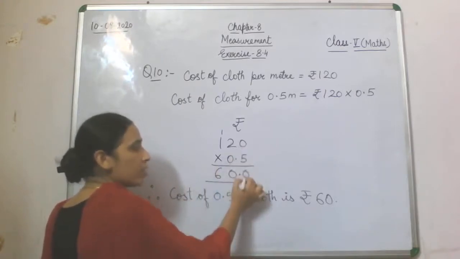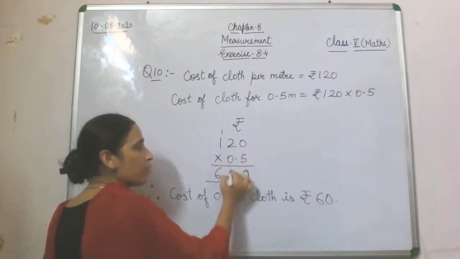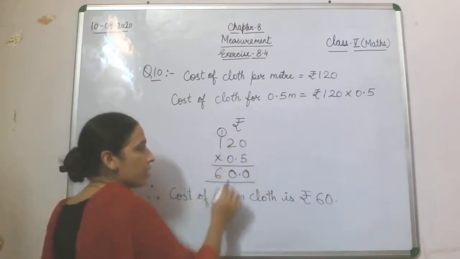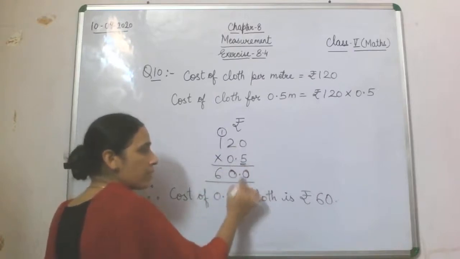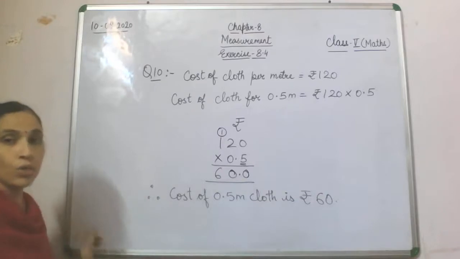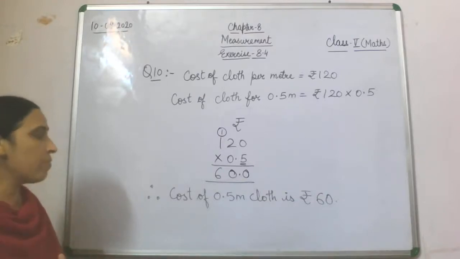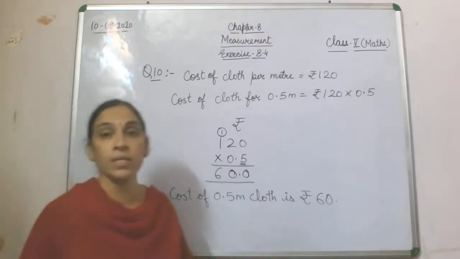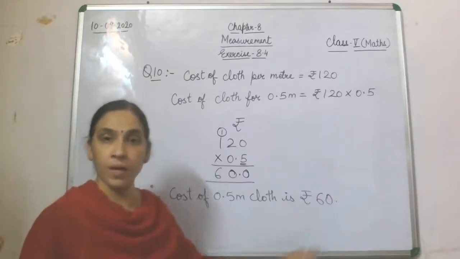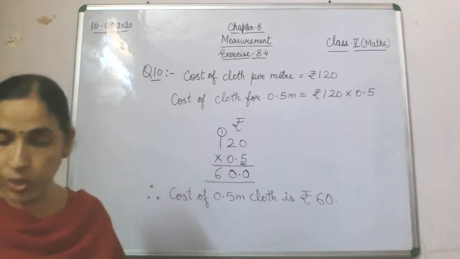Now here 5 zeros are 0. 5 twos are 10, 1 will be carry. 5 ones are 5 and 1 is 6. Now one decimal place is there. We have counted from the back and put the decimal. Therefore cost of 0.5 meter cloth is rupees 60. Fine. I hope this question is clear.